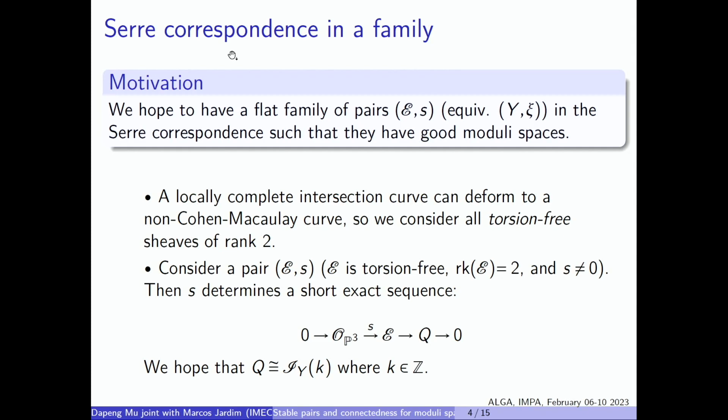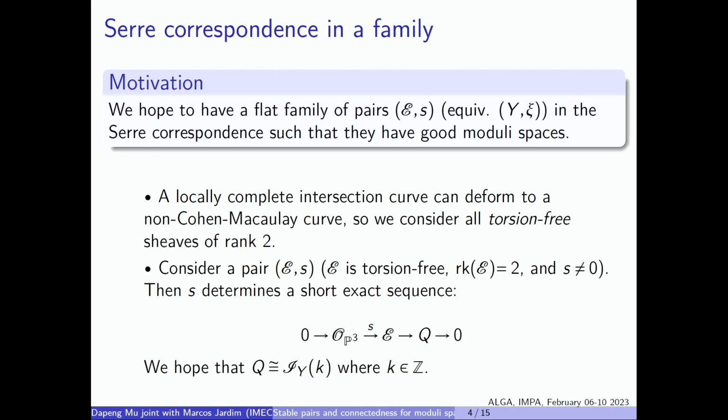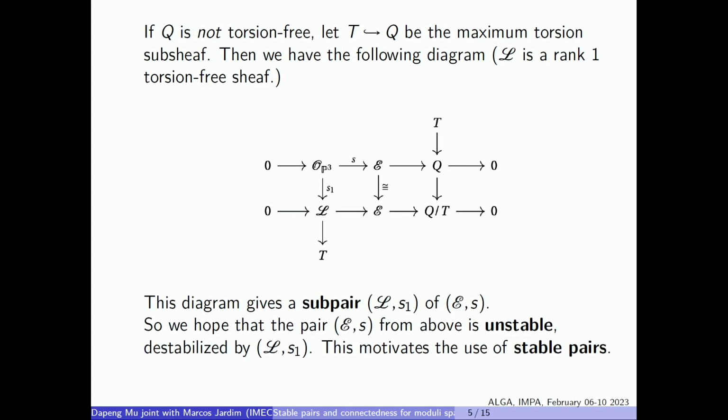So how do we rule out those bad pairs? Suppose Q is not torsion-free. Sorry, I forgot to say, in this case Q is rank 1, so it's isomorphic to a twisted ideal sheaf if and only if it is torsion-free. So suppose it's not torsion-free, and let T be the maximal torsion subsheaf of Q, and then we have the following diagram. In the diagram, we consider the composition going from E to Q to the quotient, and let L be the kernel. Indeed, this diagram gives us a subpair, which is L and S1.